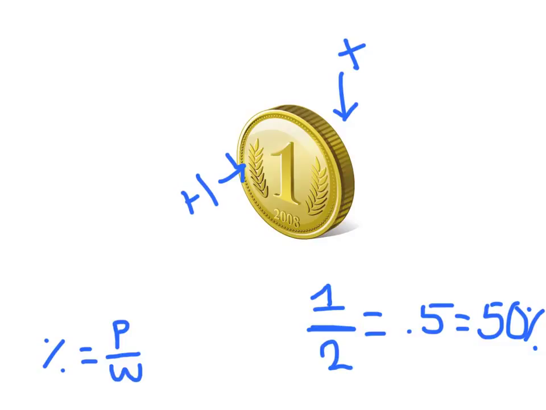So, assuming that it won't land perfectly straight up like it has here, we know that there is a 50% probability or 50% chance of it landing on heads. Why, real quickly again? You have two sides, we want one of those sides, so only 50% is what we want, and there's another 50% that is what we don't want. So we have a 50% chance of getting what we want.